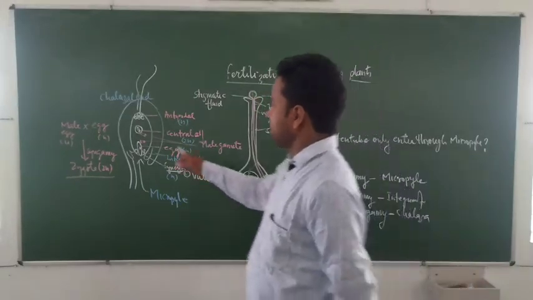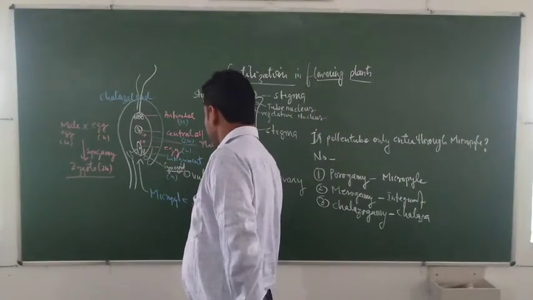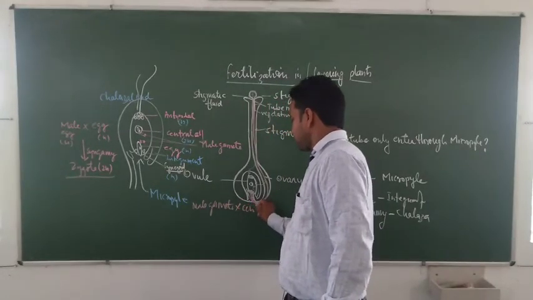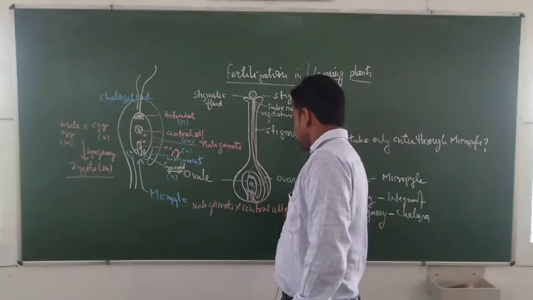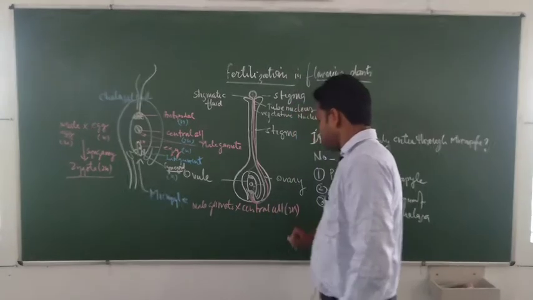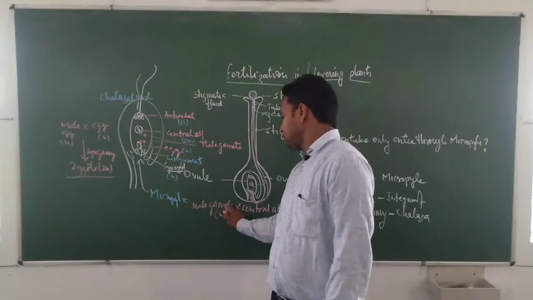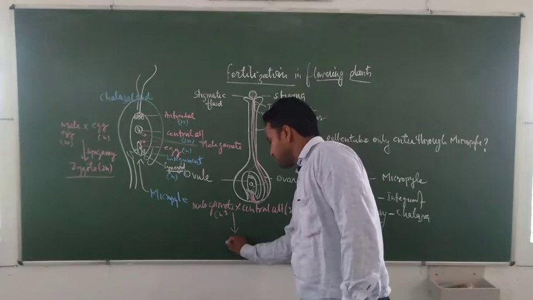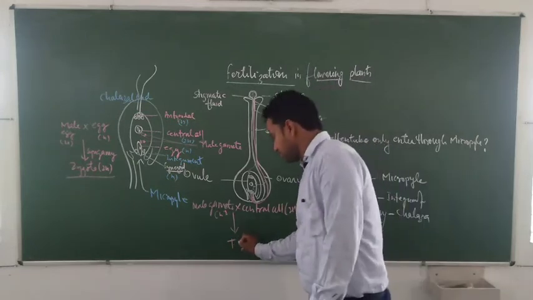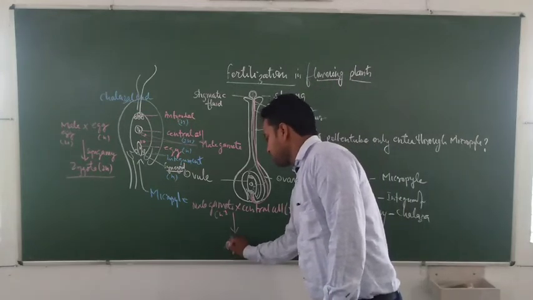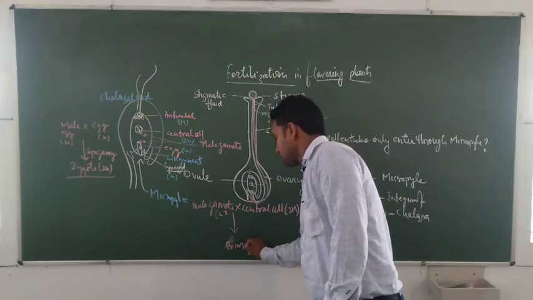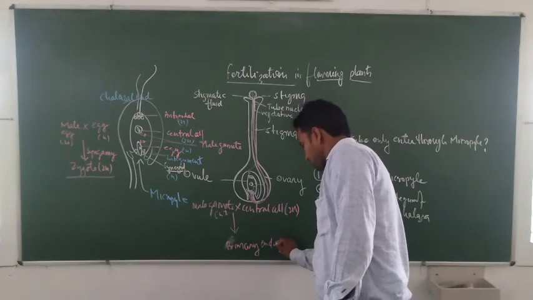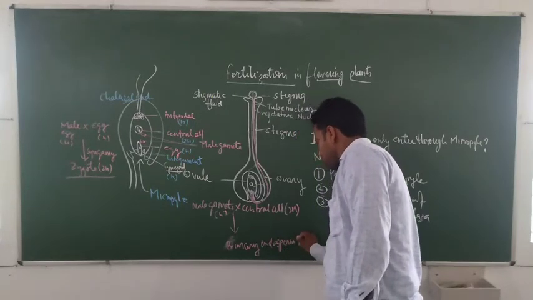And another male gamete fuses with the central cell. You know that the central cell is diploid in nature and the male gamete is haploid in nature. Both fuse to form the primary endosperm nucleus.